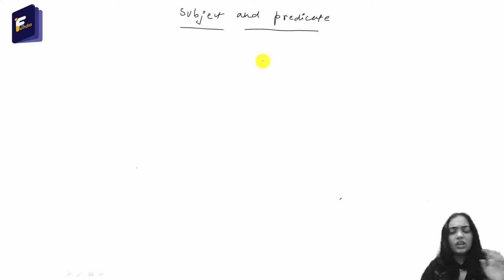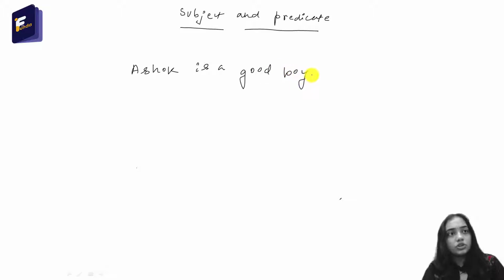Okay. So for example, if I write, Ashok is a good boy. The two parts in this sentence are whom we are speaking about and what we are speaking about that person or thing.